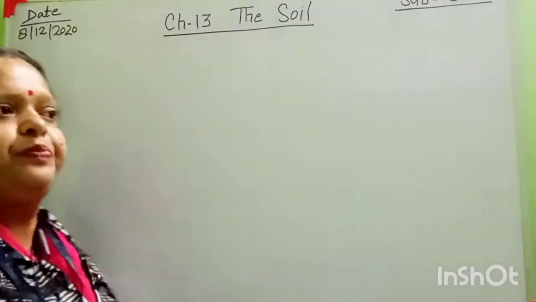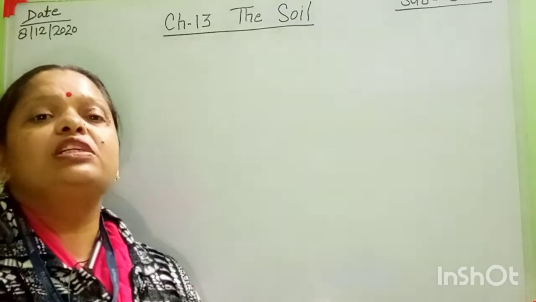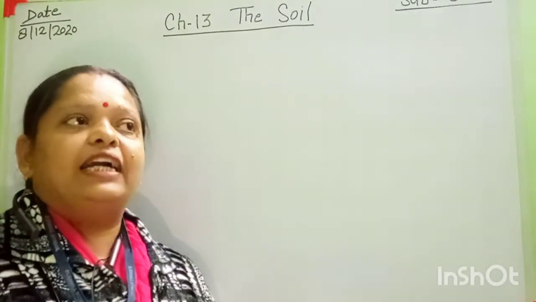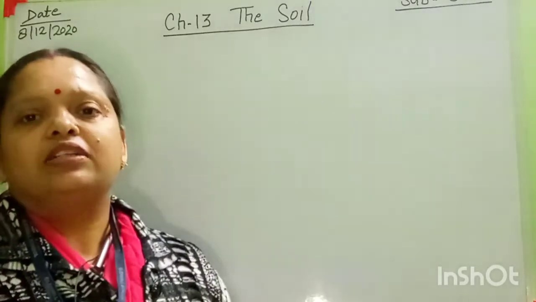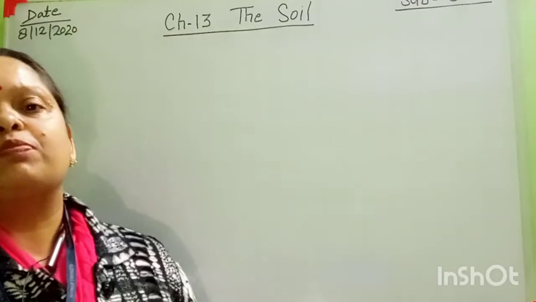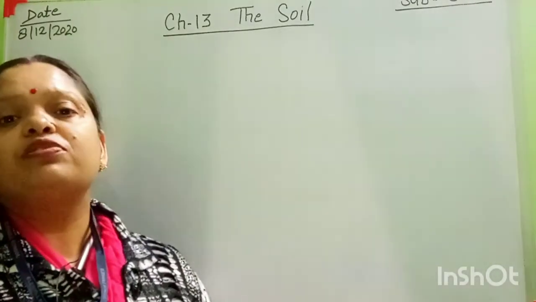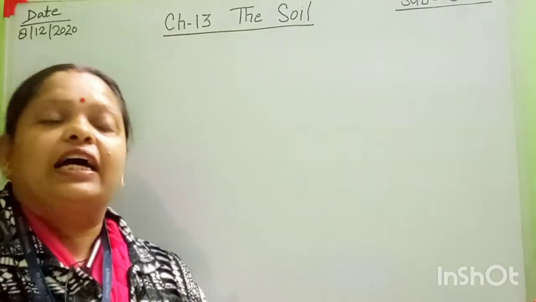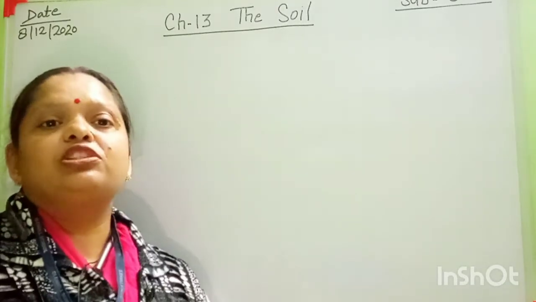Okay students, in the previous class I told you what soil is. Soil is a natural resource that is a gift by nature, and it is the support system of our life. The formation of soil is a very long process, and it takes thousands of years.